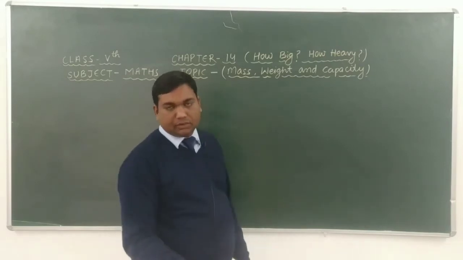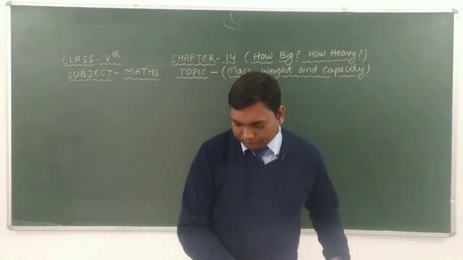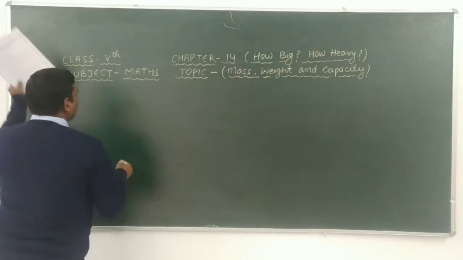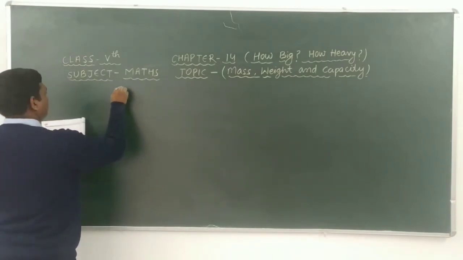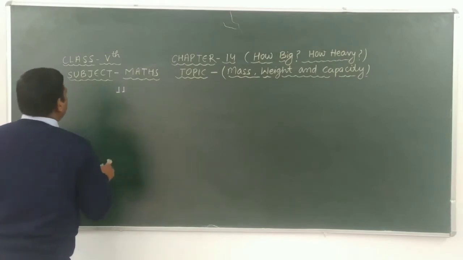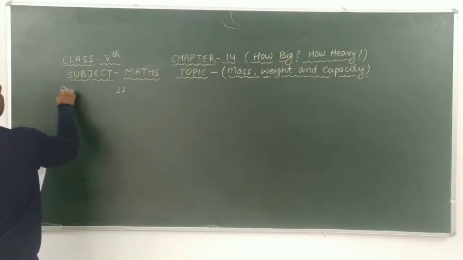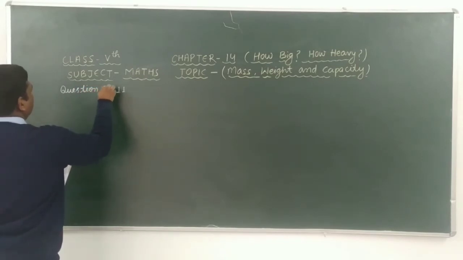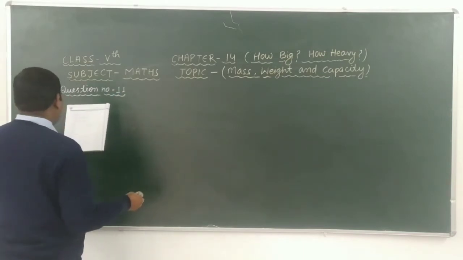Okay students, now let's start the next question. Next question is add the following. Question number 11 is add the following.